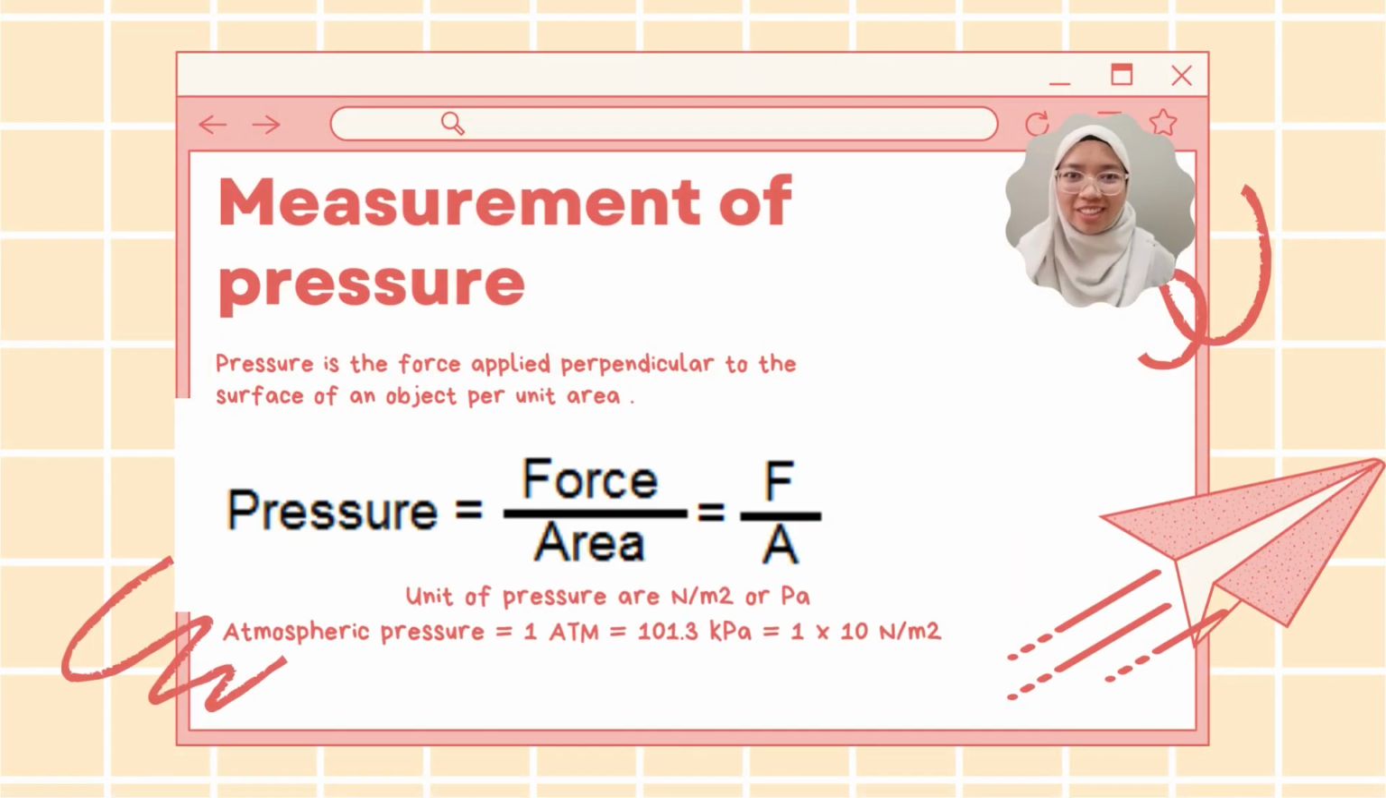Measure of pressure. The meaning of pressure is the force applied perpendicular to the surface of an object per unit area. From the meaning, we can have the formula which is pressure equals force divided by area. The unit of pressure is Newton per square meter, or Pascal.